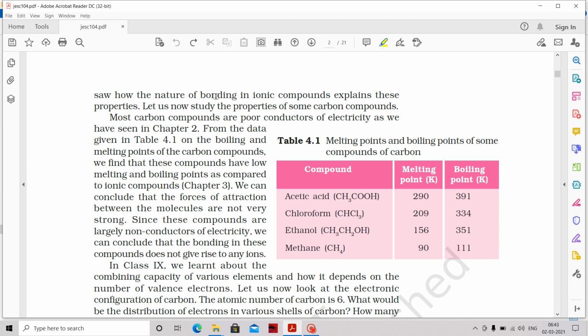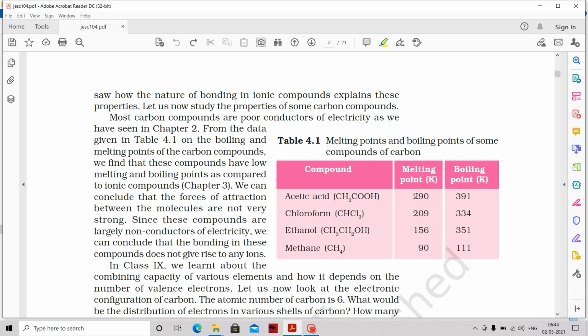Most carbon compounds are not good conductors. Remember, they are all very poor conductors of electricity. That means they do not have much ionic bonding. If you can see here, all these are carbon compounds. You have methane, you have ethanol, which is the alcohol, you have chloroform, an alkyl halide, and you have acetic acid, a carboxylic acid. If you can see the melting points and boiling points in Kelvin, they are all higher.